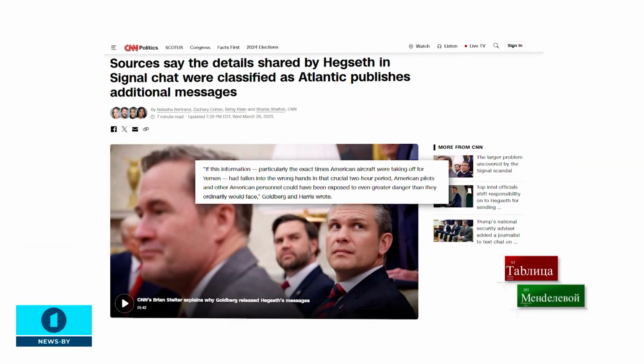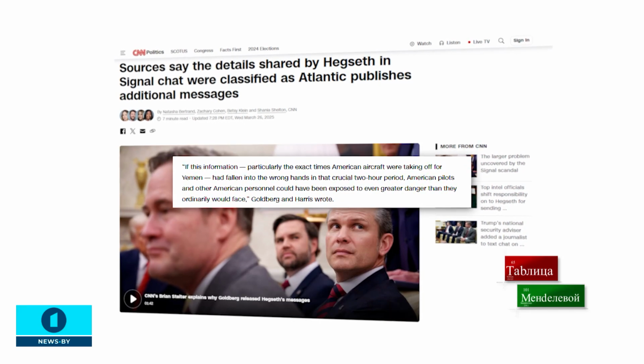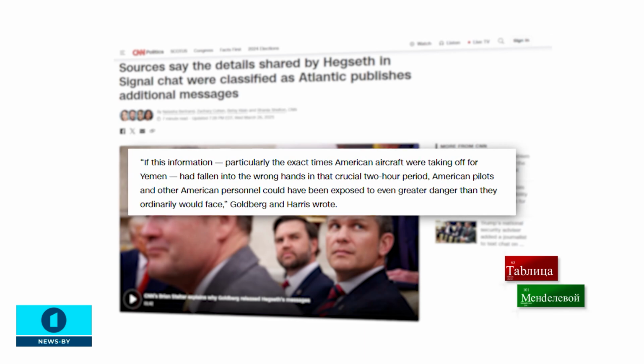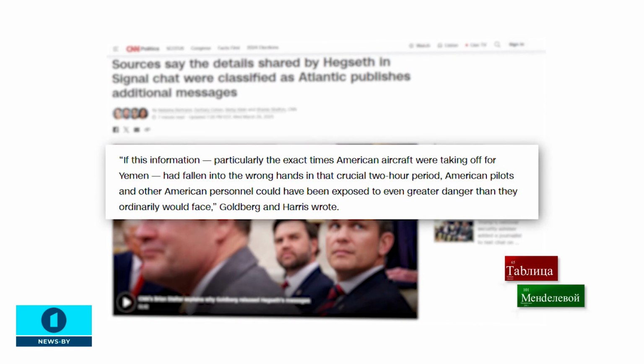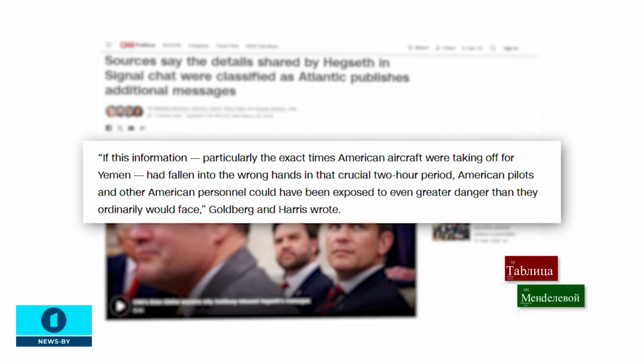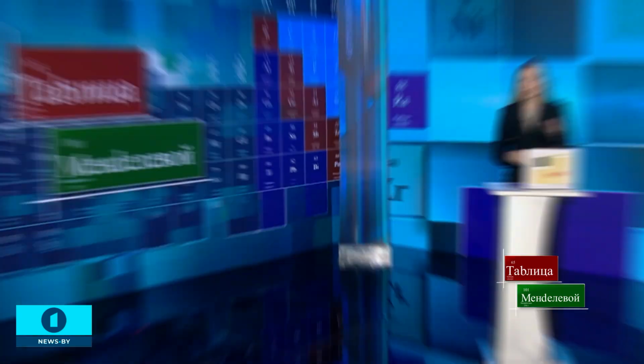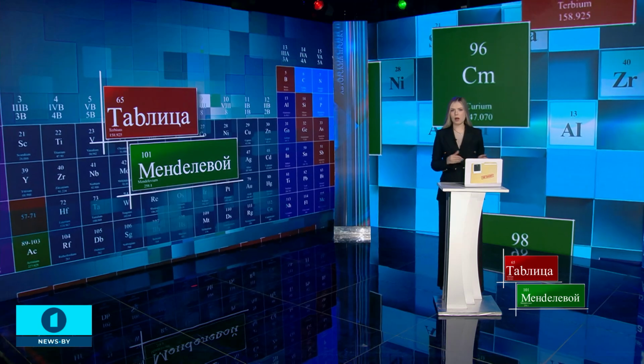If this information, specifically the exact time of American planes' departure for Yemen, had fallen into the wrong hands during that crucial 2-hour window, American pilots and other personnel could have been in even greater danger than usual. So what about the contents? A fist, fire, the US flag?